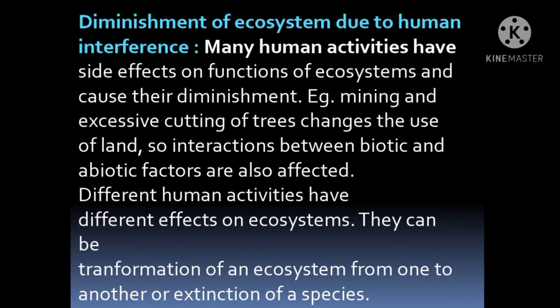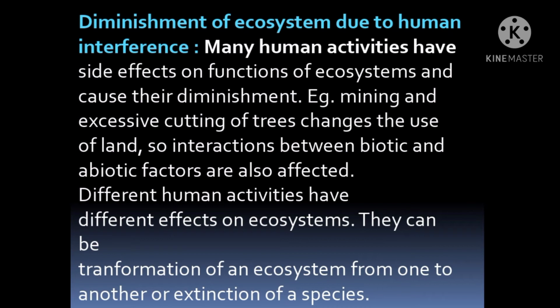So many human activities have side effects on the functions of ecosystems and cause their diminishment. For example, mining and excessive cutting of trees change the use of land. So interactions between biotic and abiotic factors are also affected. What happens, students? As the population is increasing, what is the step taken by us humans? We cut trees, we are cutting forests, and we are making large buildings. This destroys nature and harms the ecosystem. So different human activities have different effects on ecosystems.